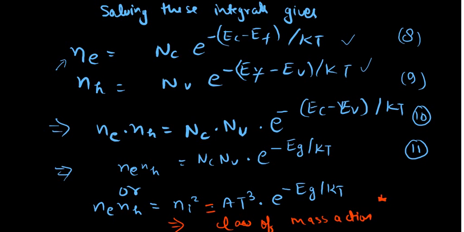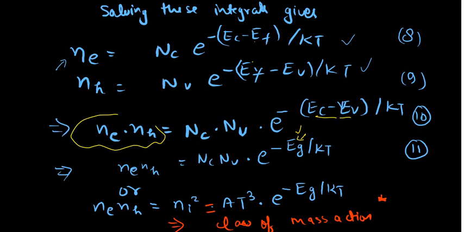We will get Ne into Nh equal to Nc into Nv into e to the power minus (Ec minus Ev). Remember this term Ec minus Ev. Here Ef and Ef get cancelled out, as they are opposite in sign, and the total becomes Eg. So this is Ne Nh equal to Nc Nv into e to the power minus Eg upon kT.